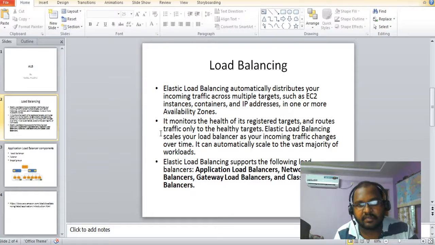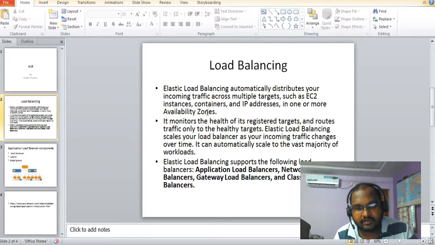Basically, if traffic is coming from the users, it should be equally distributed to n number of instances, because if it is sent to one instance, there can be a single point of failure. So load balancing and distributing traffic is taken care of by load balancers. They transfer traffic based on the health of the registered targets and rules, to specify the target group, which I will discuss hereafter.